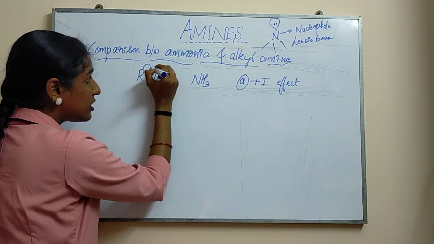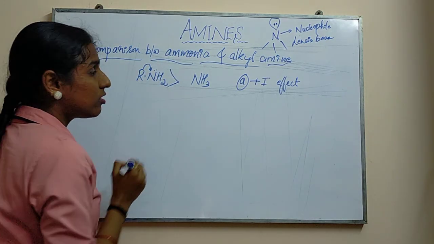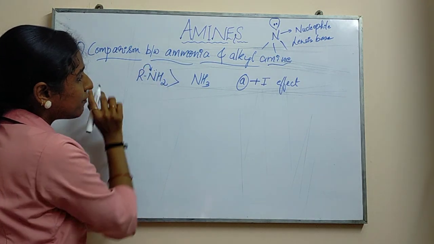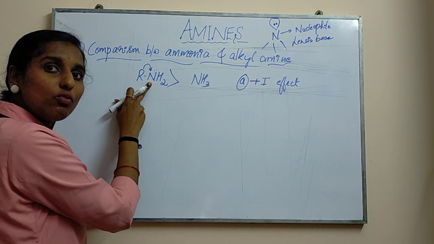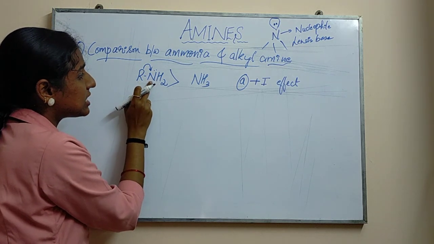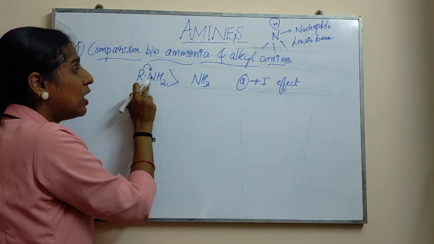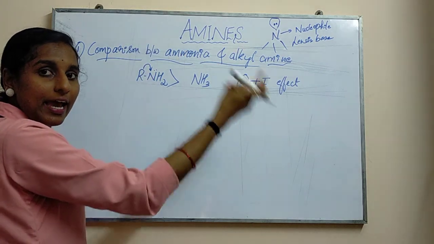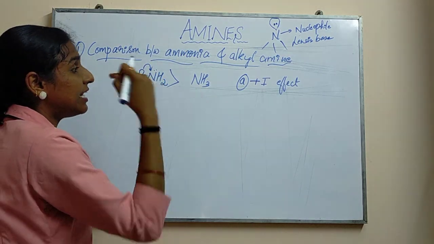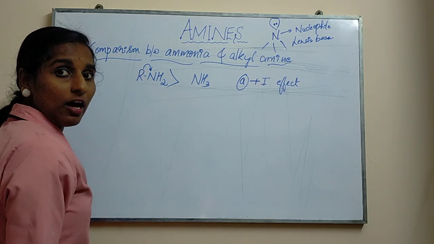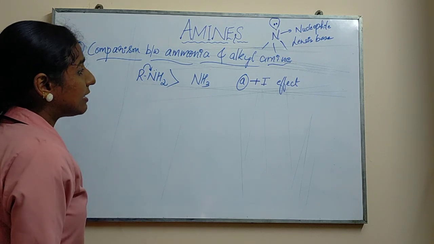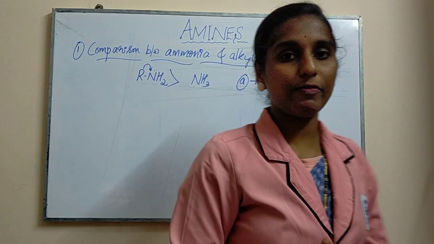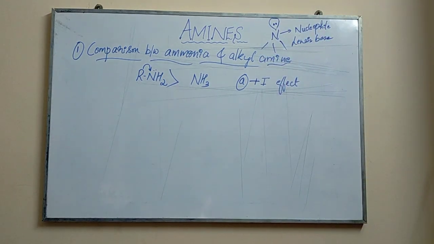Nitrogen already has a lone pair of electrons, and now the alkyl group also donates electrons to the nitrogen. So the electron density will increase on the nitrogen, so that it can easily release the hydrogen. That goes with your ammonia.